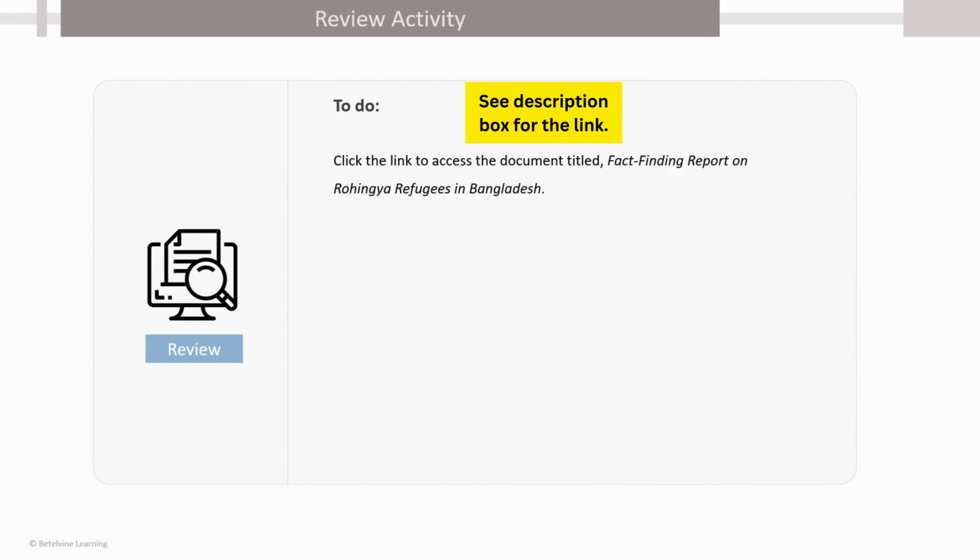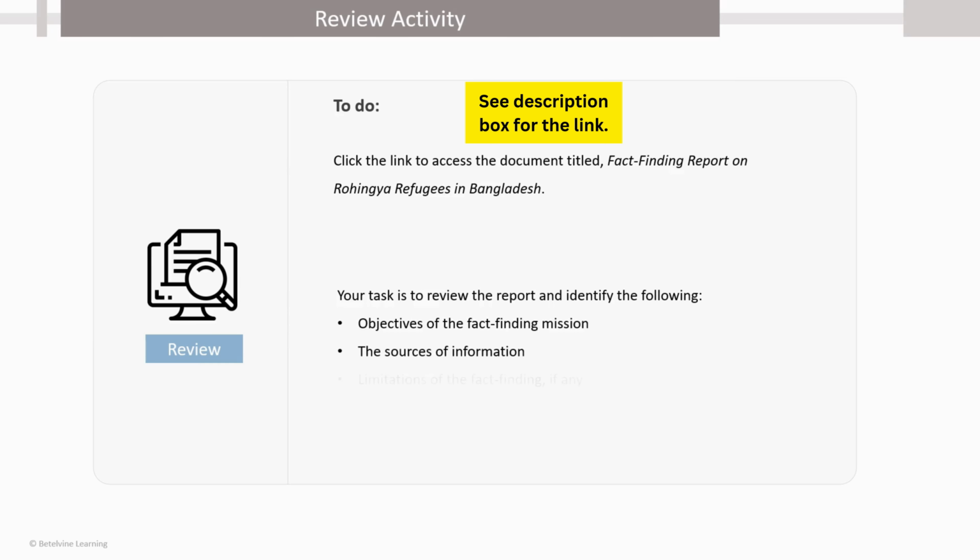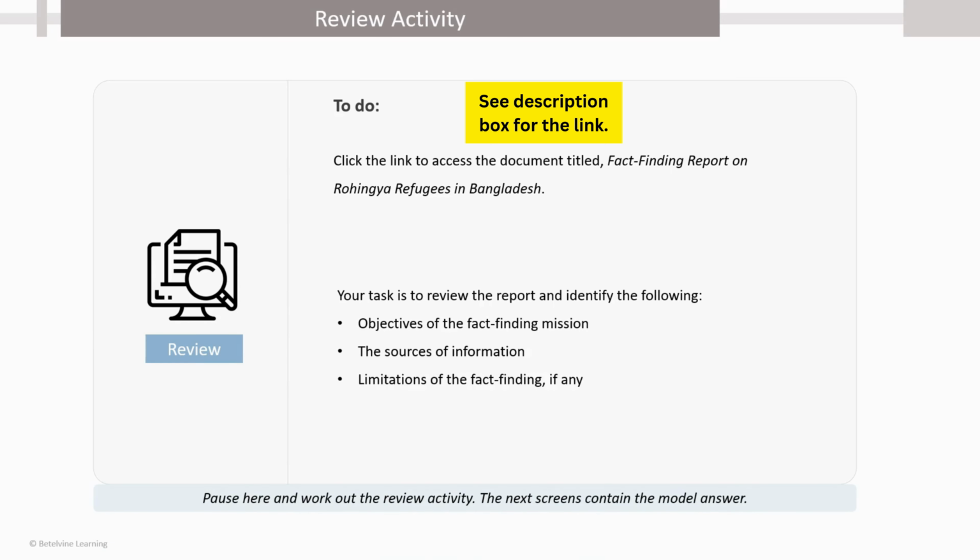Click the link to access the fact-finding report on Rohingya refugees in Bangladesh. Your task is to review the report and identify the following: objectives of the fact-finding mission, the sources of information, and limitations of the fact-finding, if any.